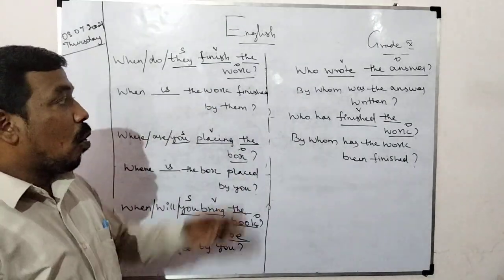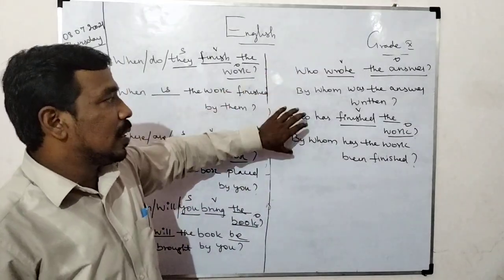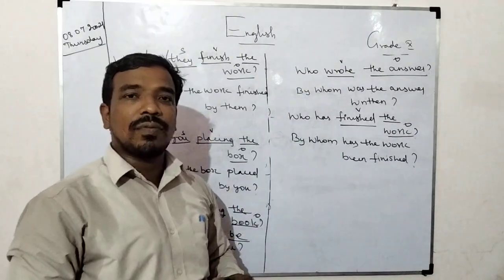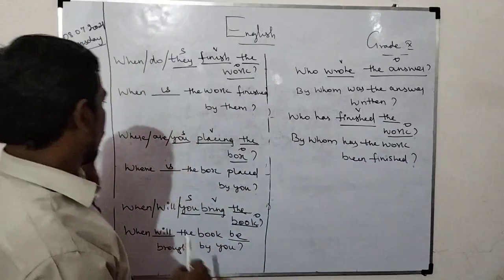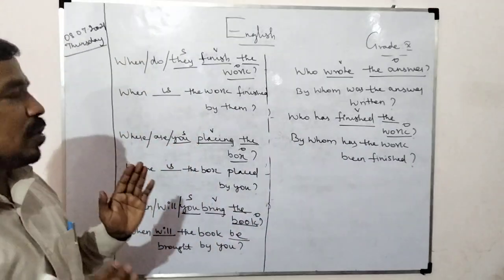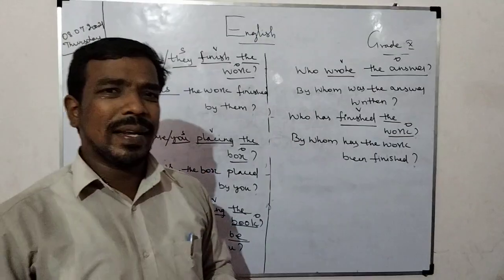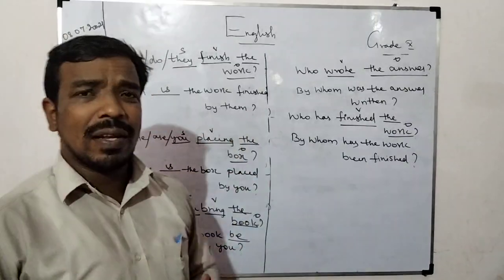For all the tenses, all the sentences, we should write accordingly. This is simple past tense. This is present perfect tense. Sometimes simple present tense will come. Like that, in all the ways, according to the rule, we should write. So I think statement and interrogative are completed. Only imperative is remaining. That is very easy, not very difficult. That also we can do well.